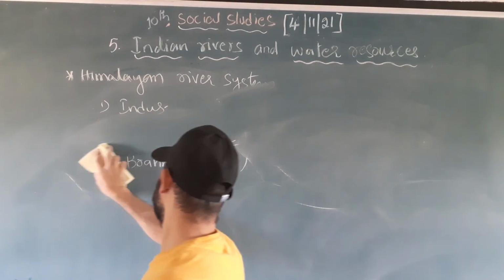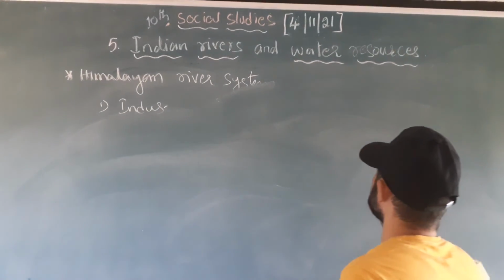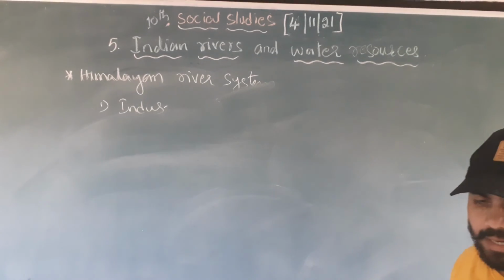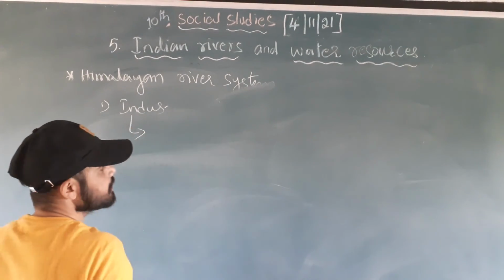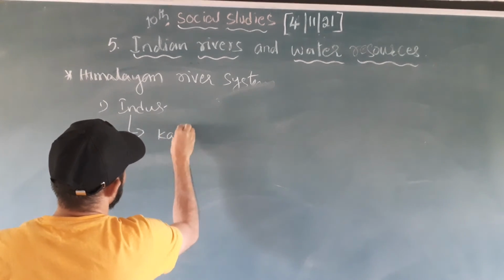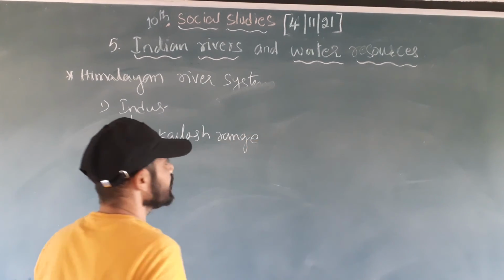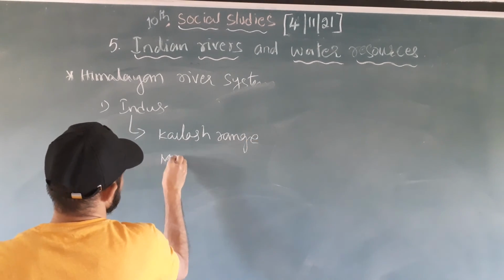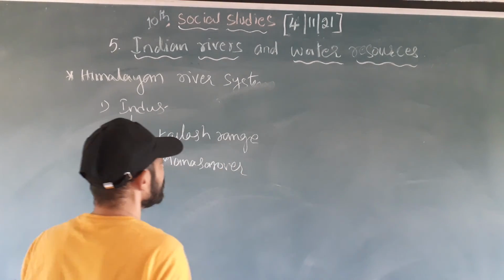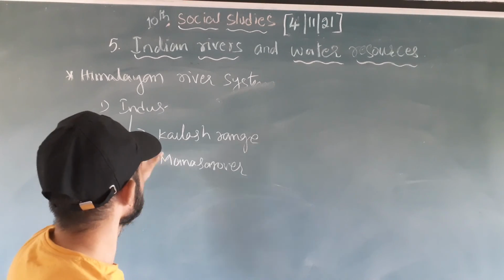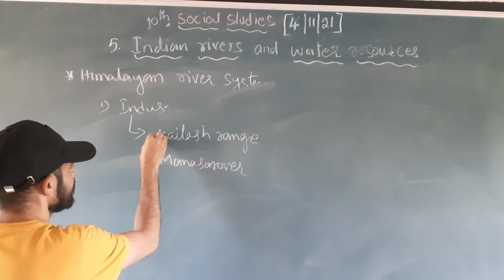Among them, first we are going to discuss an important river, the Indus River. The Indus River originated in the Kailash range, near Manasarovar lake, in the Kailash range, right?